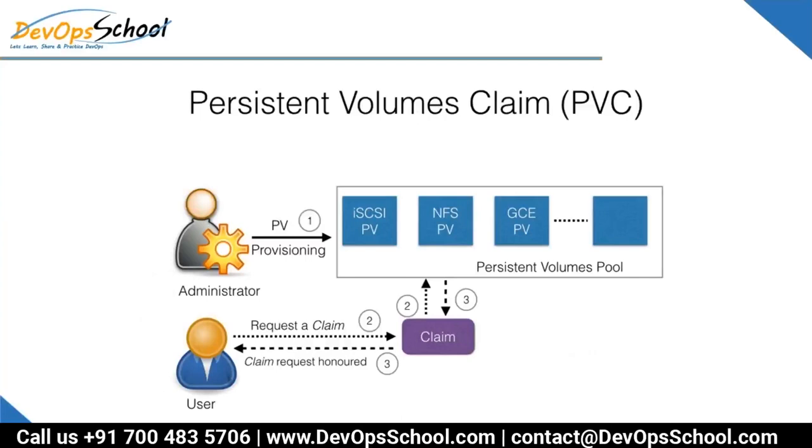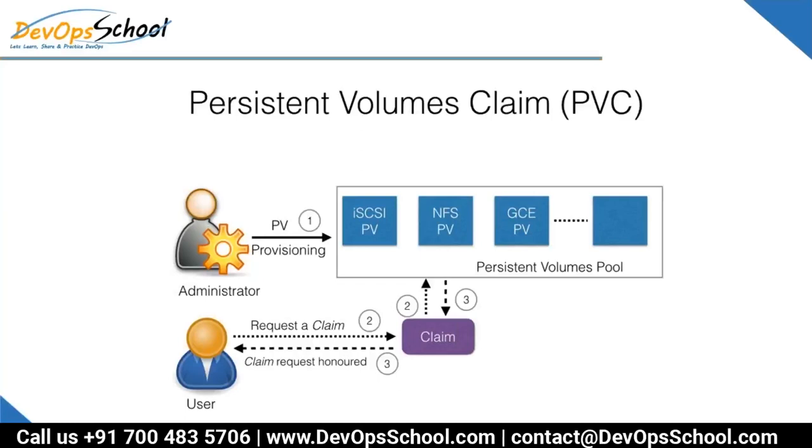Look at this, one more time, the same view but in a different picture. There's a user and an administrator. Step number 1, the administrator does the provisioning with different technologies. Then the user requests a claim. When the claim is requested, the PVC looks for PVs in the pool of PVs, and who makes this pool of PVs?